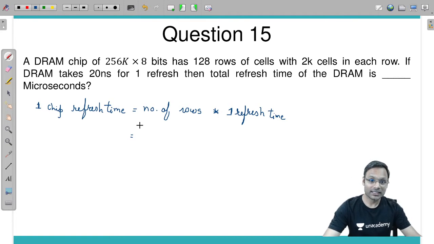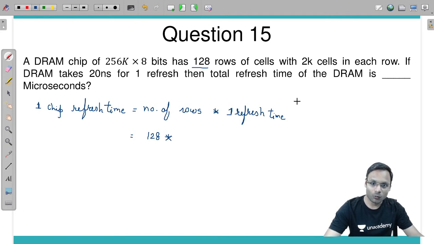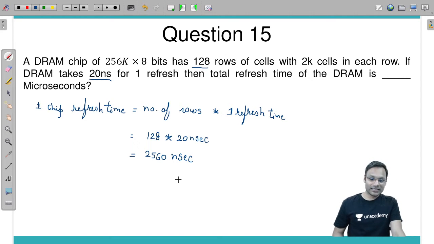Next, this. If the number of rows is given, how many? 128 into one refresh time. One refresh time is given as 20 nanoseconds. Can you calculate how much it is? 128 into 20 is 2560 nanoseconds. But this is not my answer.